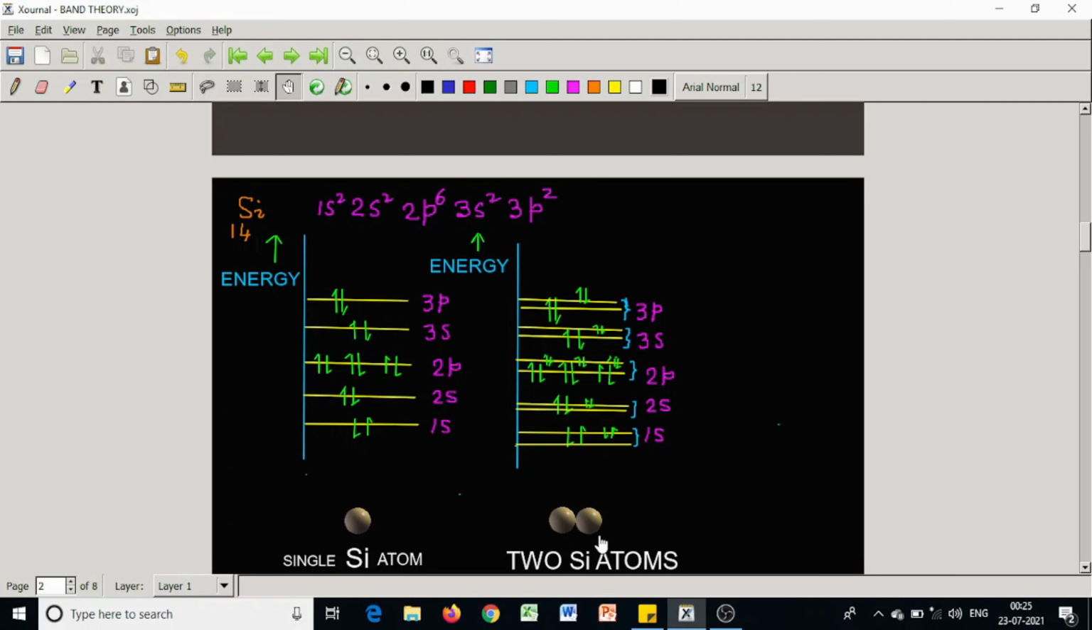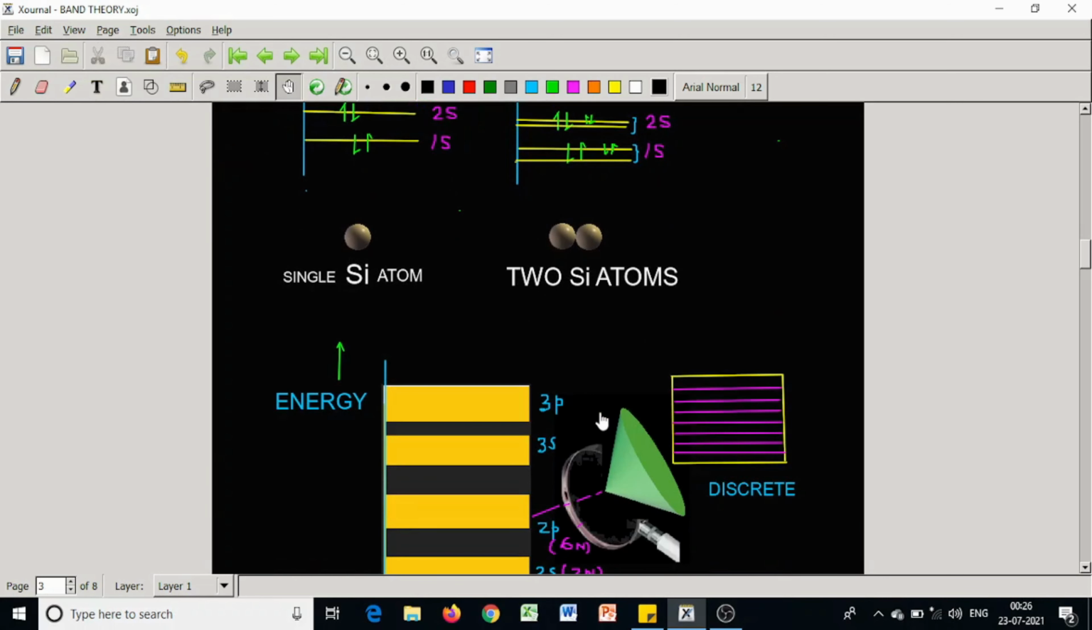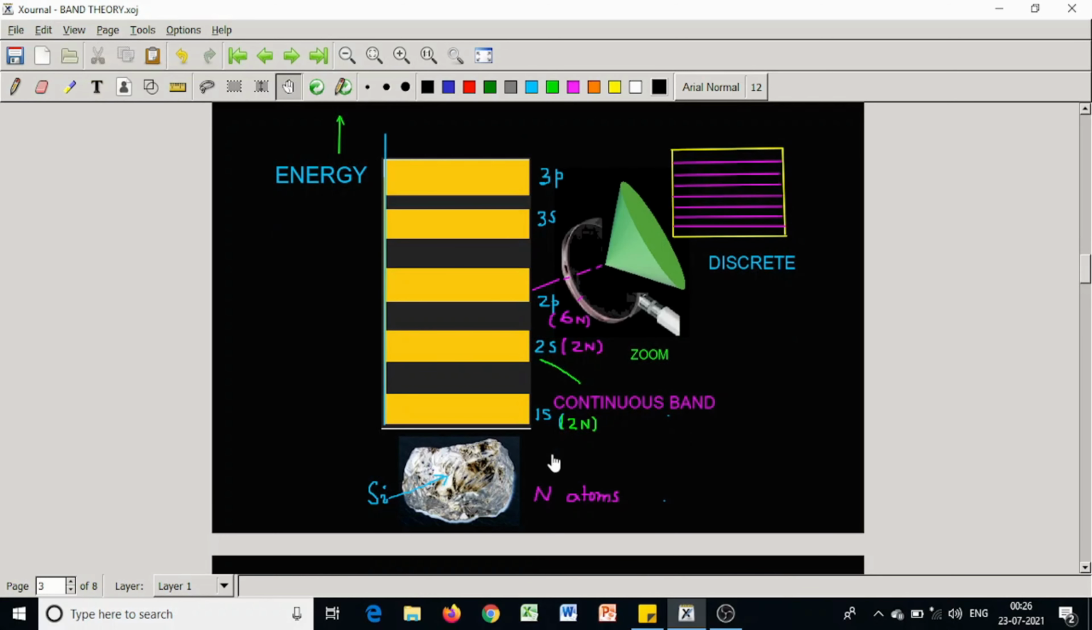Now when two silicon atoms come close together, energy levels split. Each orbital, 1s, 2s, 2p, is split. In crystalline silicon, forming covalent bonds, each discrete atomic level splits into many energy levels.